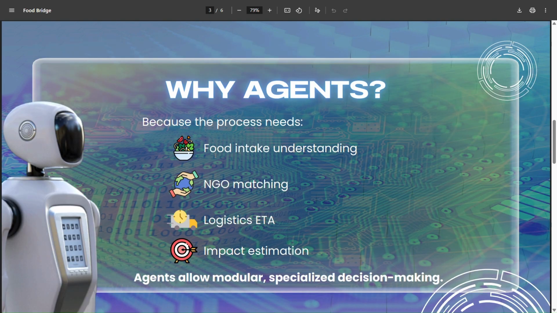To solve this problem, we need multiple smart steps working together, like understanding surplus food details, picking out the best NGO, planning pickup timing, and estimating real impact. That's why agents are the perfect solution. Each agent handles one intelligent task, and together they deliver results efficiently.